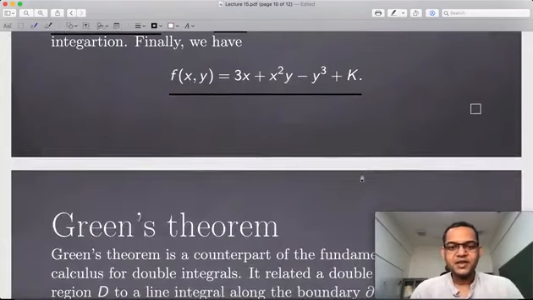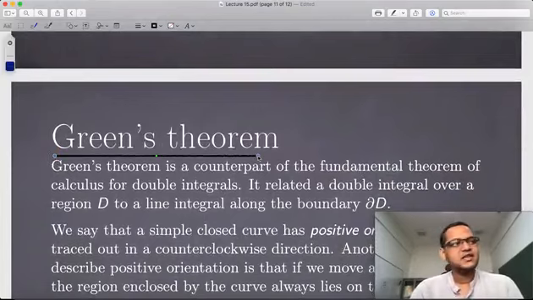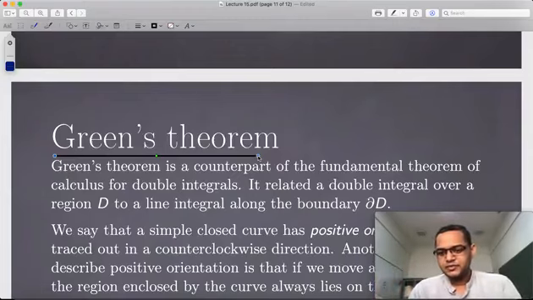Now the next thing we will talk about is Green's theorem, which we had been chasing for a while. This is going to be precisely the analog of the fundamental theorem of calculus for double integrals. But I will do it in the next class.